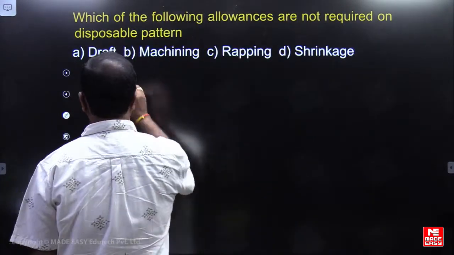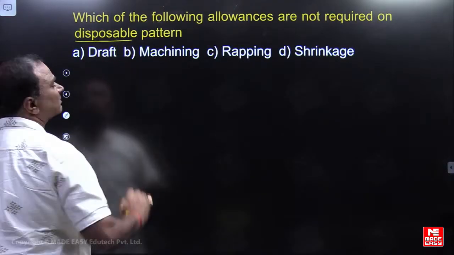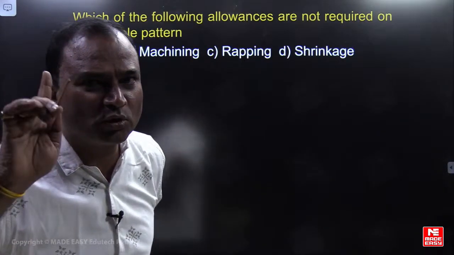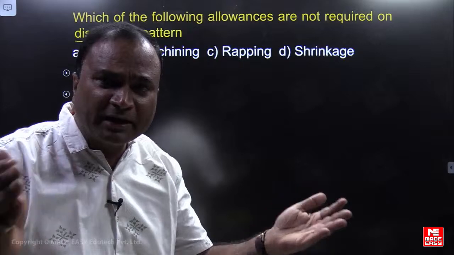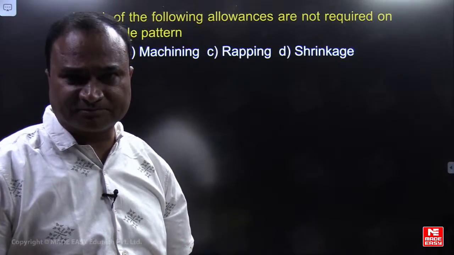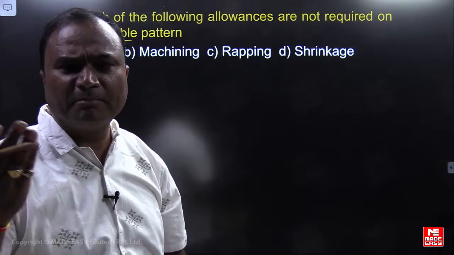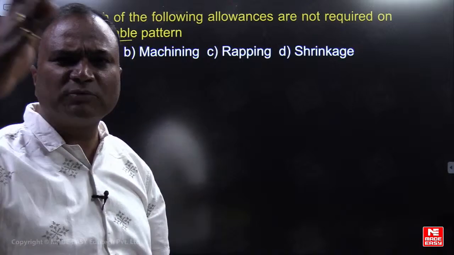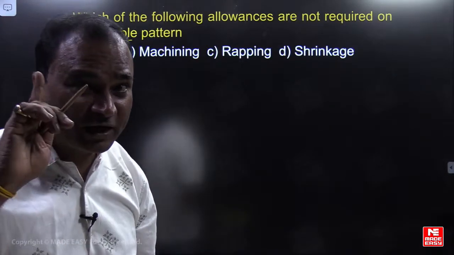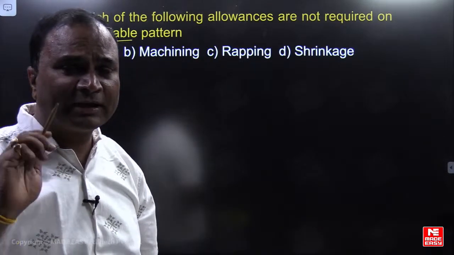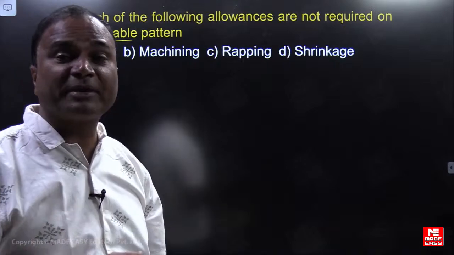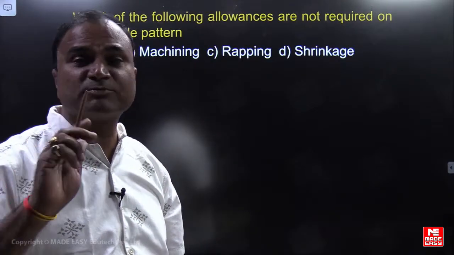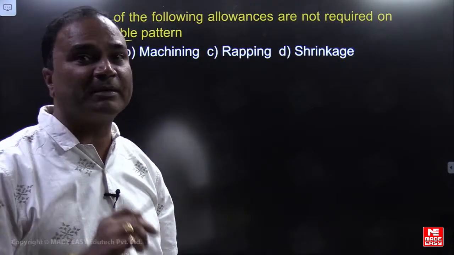It can be used only once. Upon heating, we evaporate the pattern. Wax we melt, converting it into liquid, and remove it in liquid form. If you remove the pattern in liquid form, or in evaporated gas form, it is a disposable pattern or an expendable pattern.